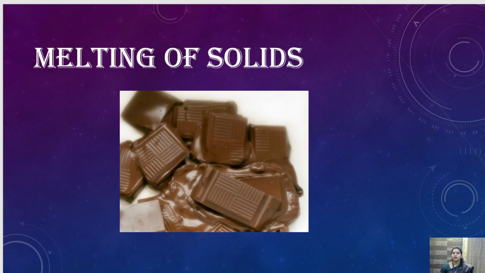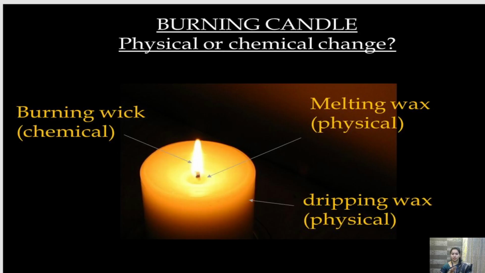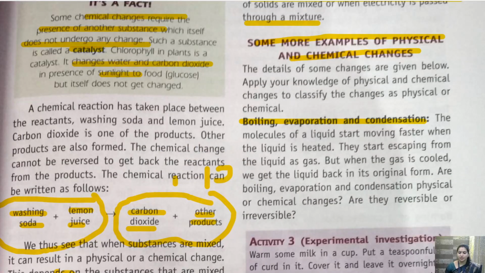Is it physical or chemical? Definitely it is a physical change. Why? Because after melting, no new substance is being formed. So it is a physical process. Okay. Now children, here comes the twist. The twist is in this example, that is burning of candle. So children, burning of candle, we say it is both a physical and chemical process. So let's see how burning of candle is both a physical and chemical process.